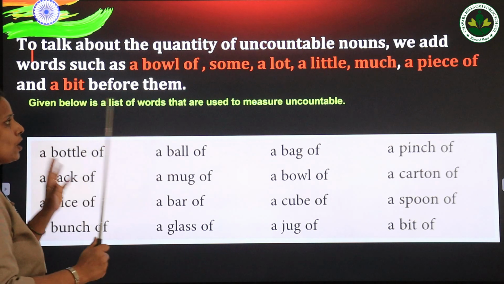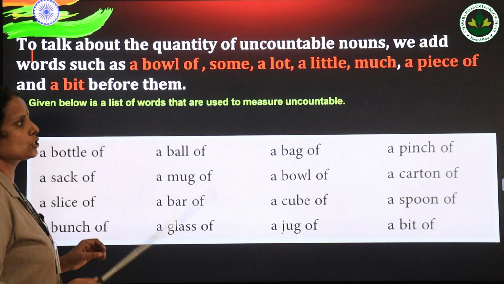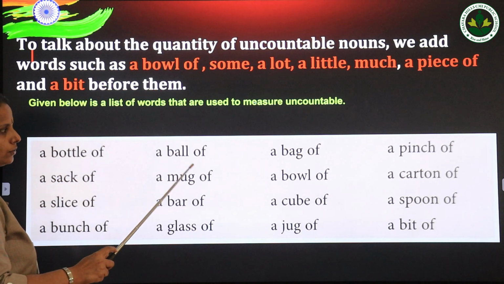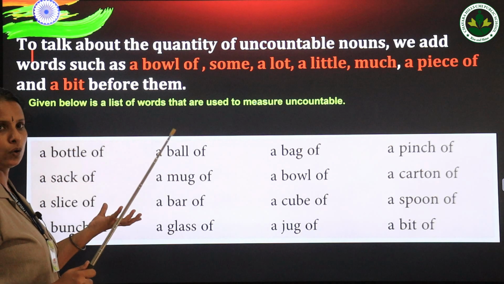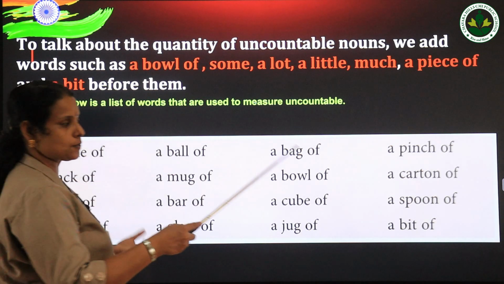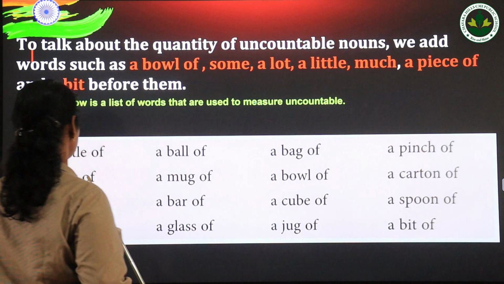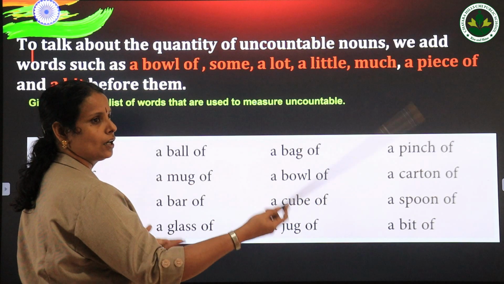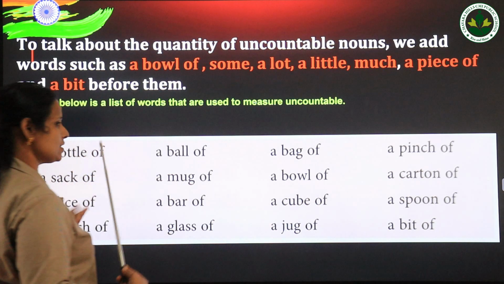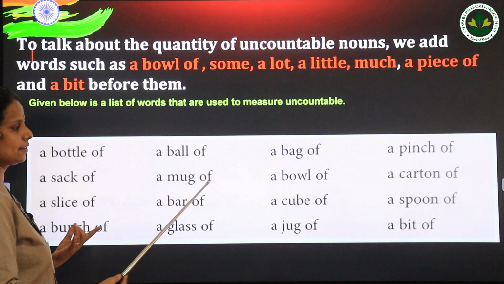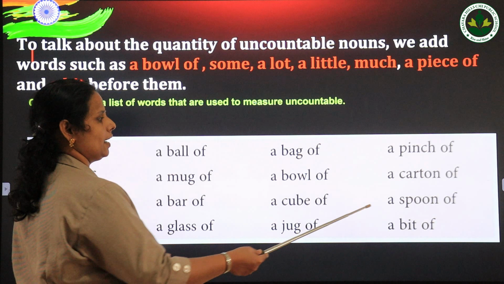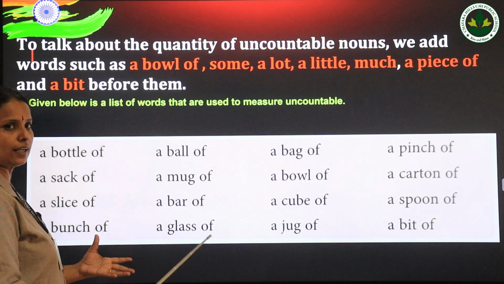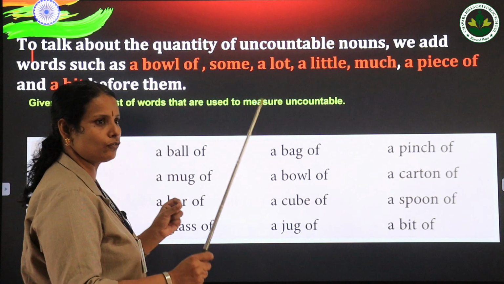And again a list of words is given which can be used to measure uncountable nouns. These are a bottle of water, a bowl of wool, a ball of thread, a bag of spices, a pinch of salt, a sack of rice, a mug of water, a bowl of soup, a carton of oranges, then a slice of bread, a bar of cheese, a cube of ice, a spoon of sugar, a bunch of flowers, a glass of water, a jug of milk, a bit of cloth.